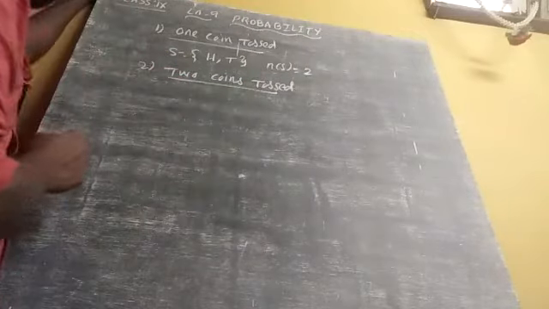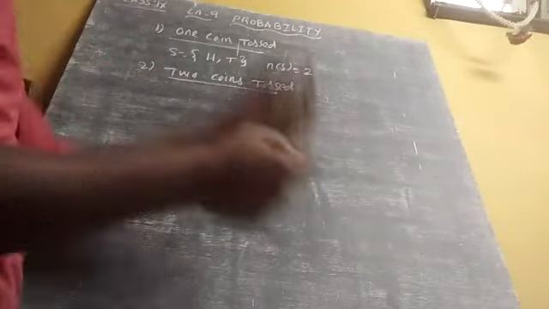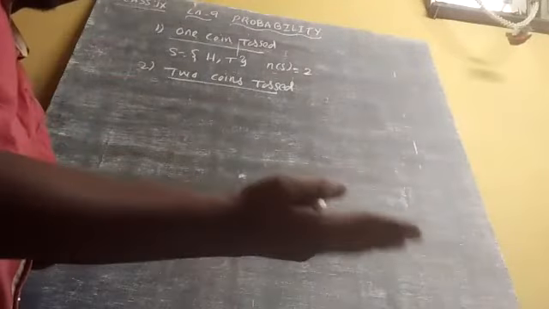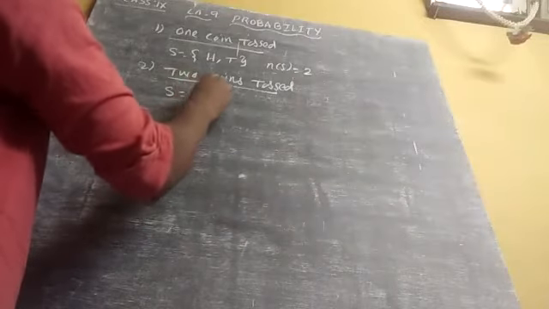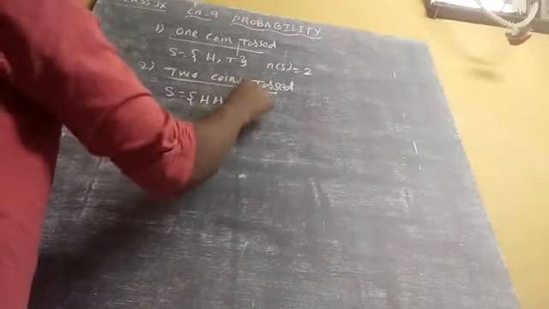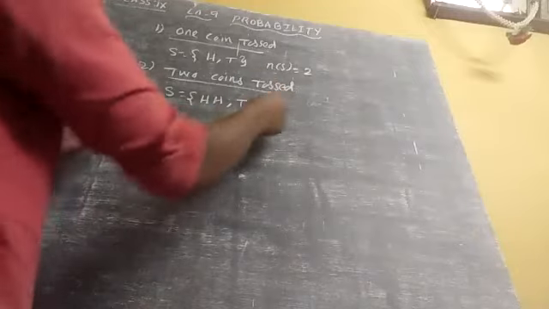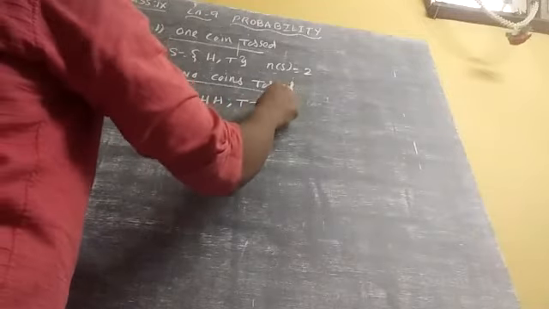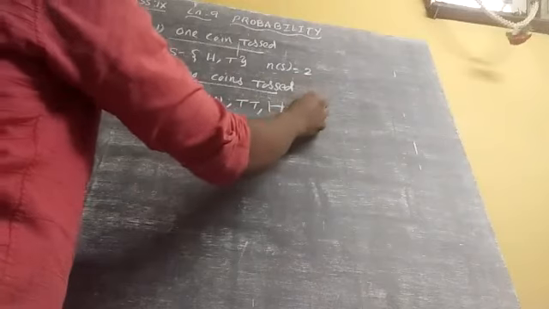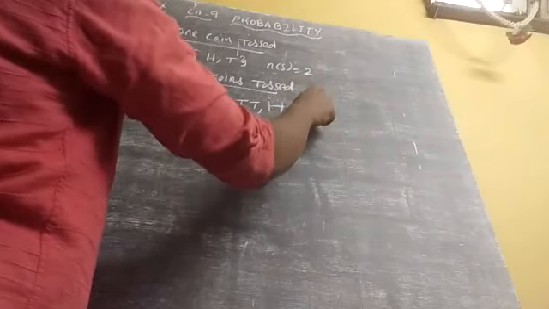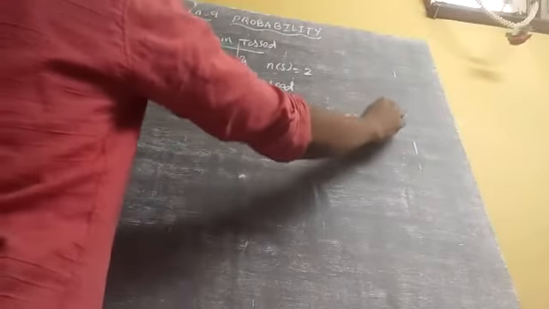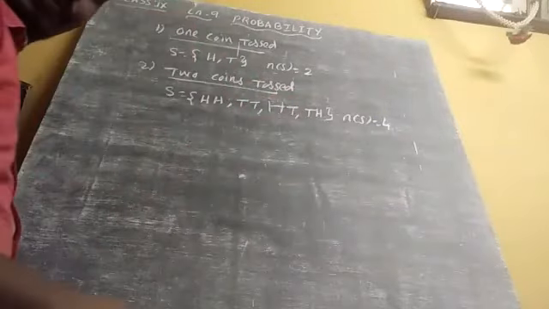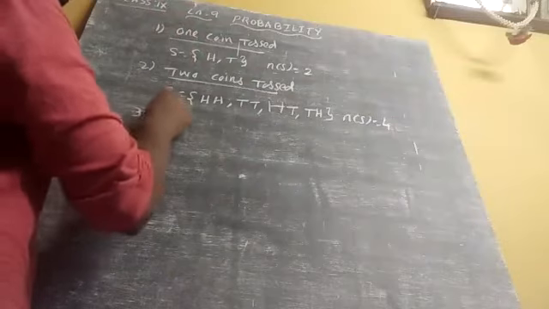2 coins tossed means what? Now I am tossing 2 coins. What can I get in 2 hands? S is equal to: I can get both heads, I can get both tails, I can get right hand head and left hand tail, I can get right hand tail and left hand head. These are the possibilities. So totally n(S) value is what? 4 values. Okay.